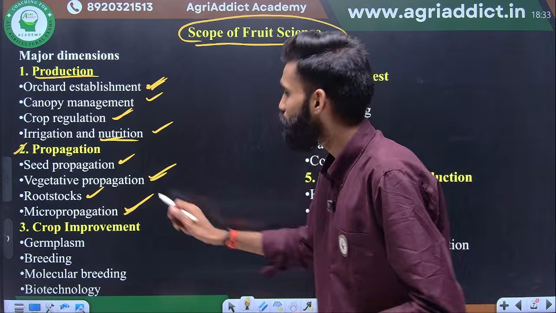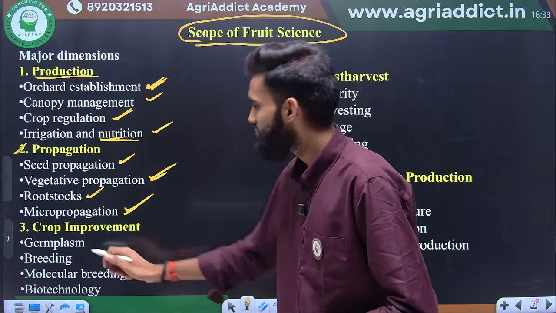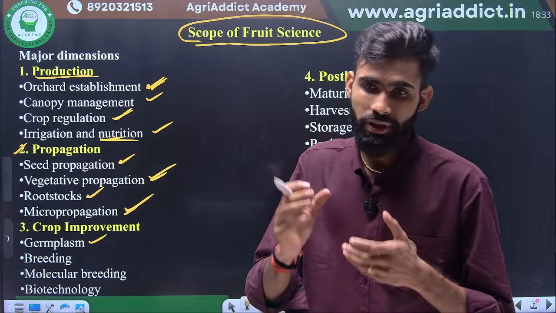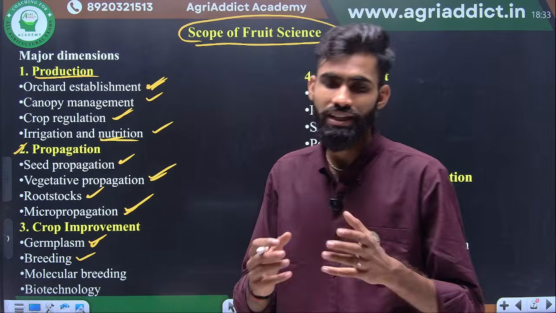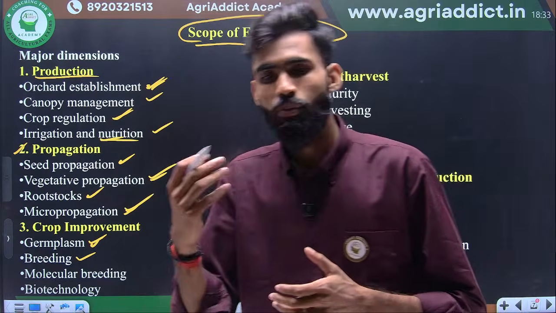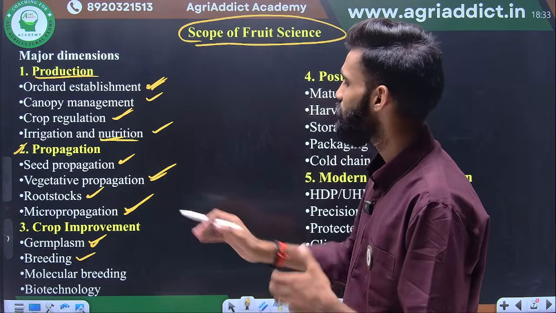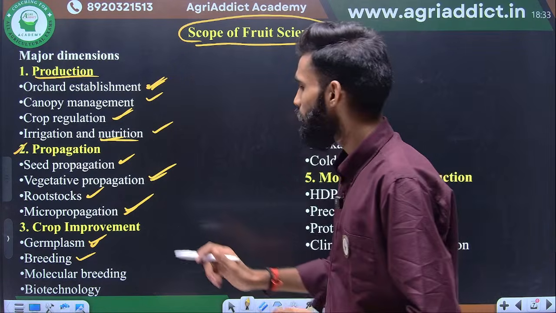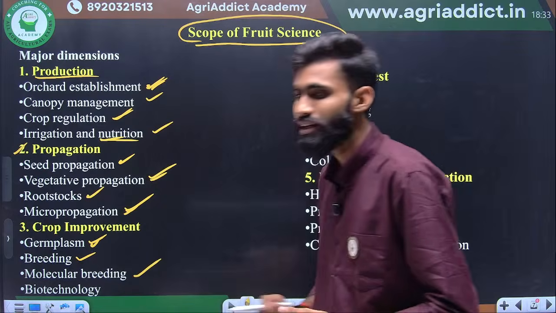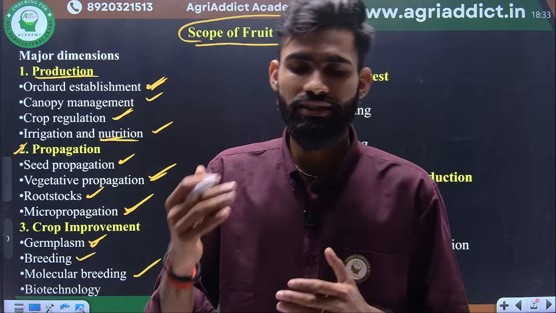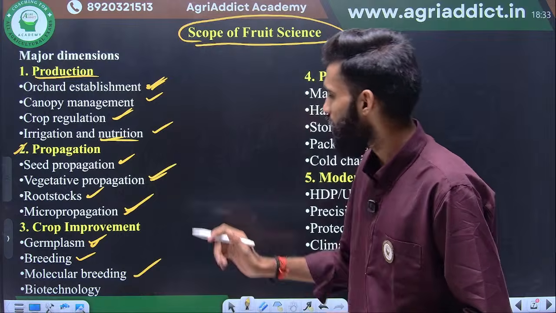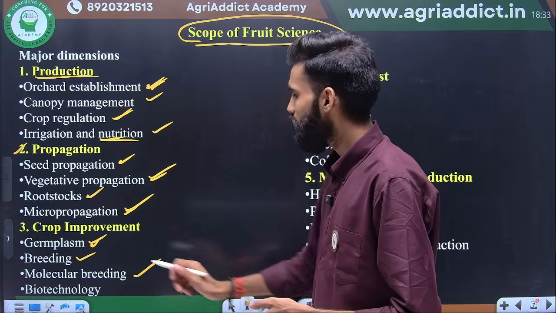So here also the scope is crop improvement, germplasm conservation, and survey of germplasm, then conservation, then breeding for selection, hybridization, mutation, polyploidy. There are several breeding techniques which we continually use in fruit crops. Then molecular breeding: there are several molecular tools, from RFLP, SSR, SNP. There are several molecular markers which we can use in fruit breeding.